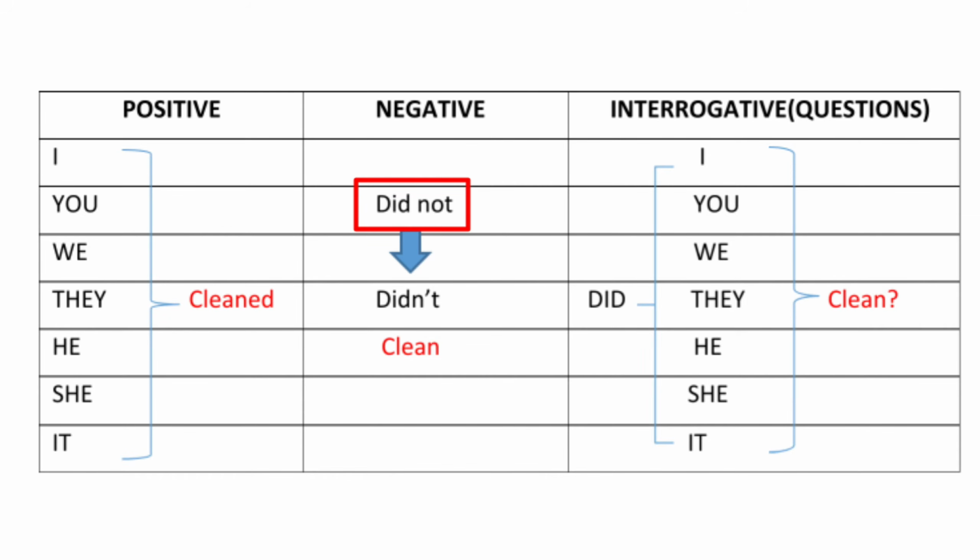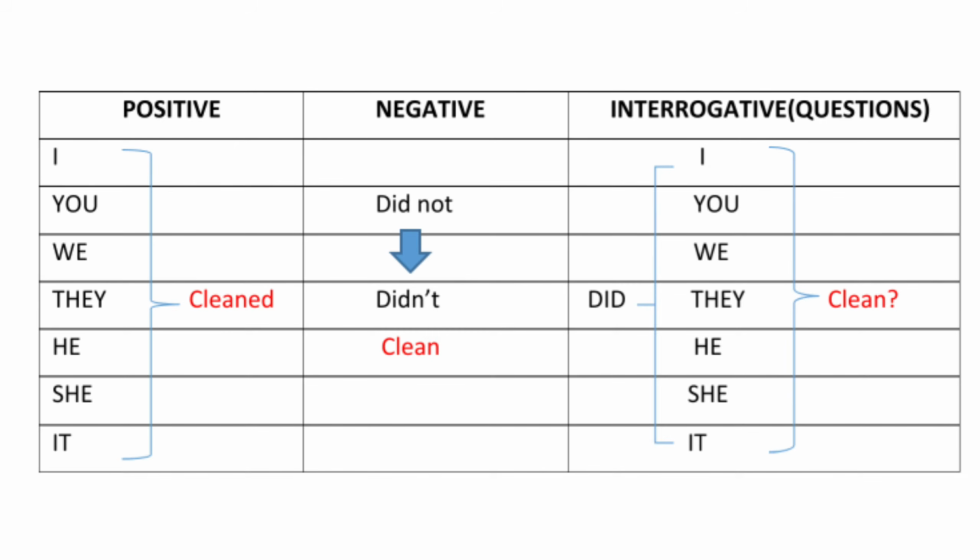Similarly, when we move to the negative sentences, we only need to add did not. The subject remains the same and we just add the words did not. In fact, we add the contracted form of did not, which is didn't. I didn't clean. You didn't clean. We didn't clean.